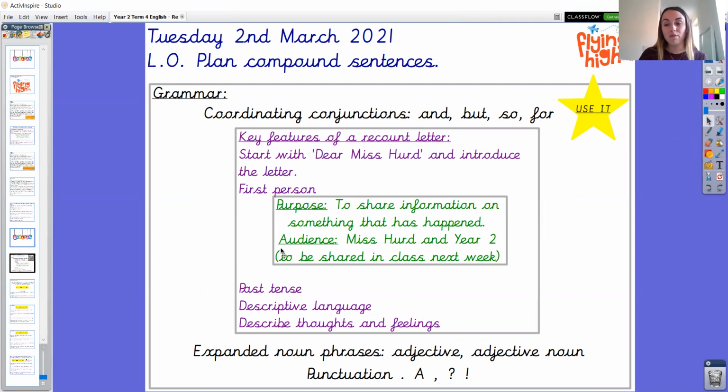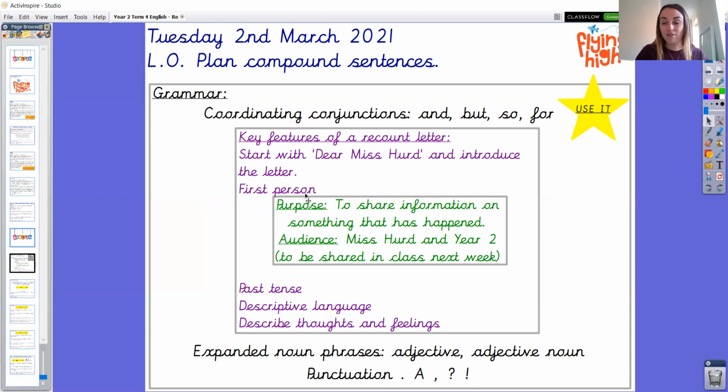So you're sharing information on term 3 and the beginning of term 4 whilst you've been learning at home or whilst you've been learning in school. As I just shared, the audience is myself in Year 2, and your letters will be shared in class next week, which is really exciting. Thinking about our key features, it'd be amazing if you could start the letter with Dear Miss Heard and introduce the letter, so explain why you were writing.